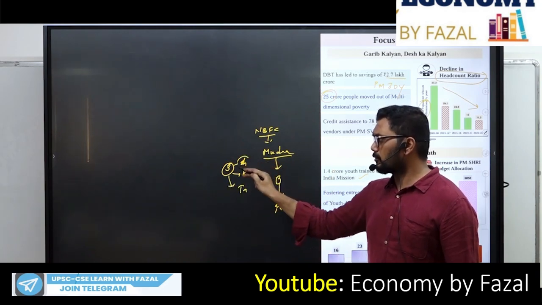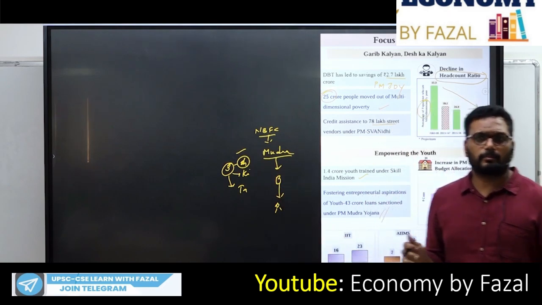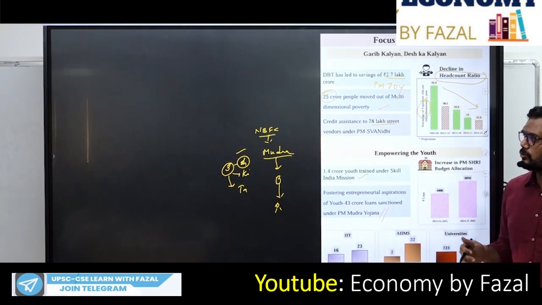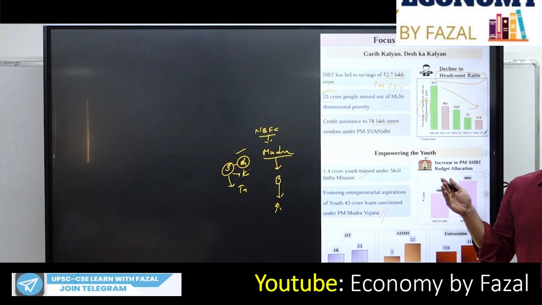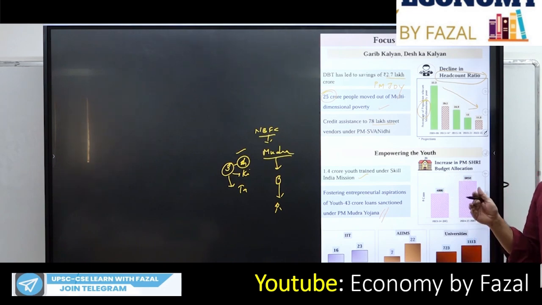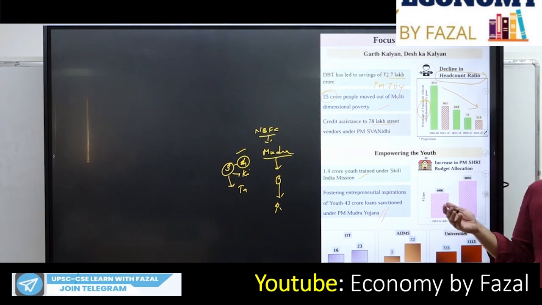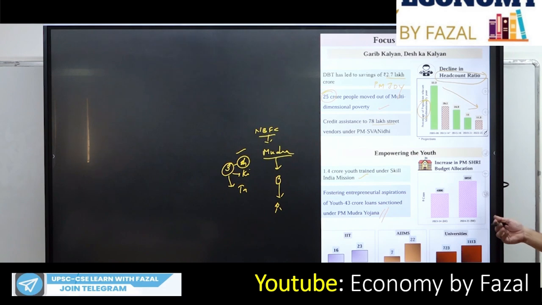Again in this budget, Shishu loans will be the main loan. Shishu loans are those taken up to 50,000, Kishore from 50,000 to 5 lakhs, and Tarun from 5 lakhs to 10 lakhs. These are the institutions we are promoting one by one.